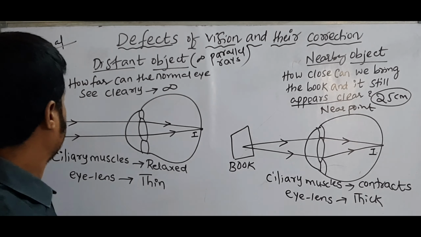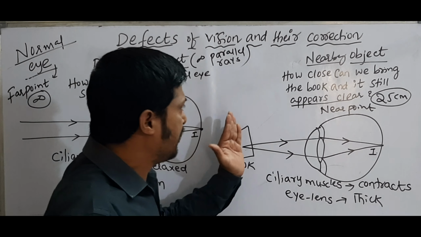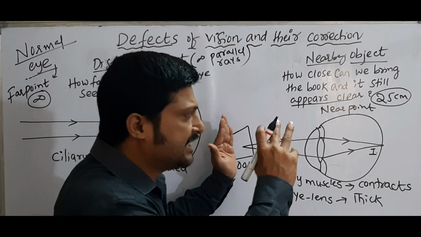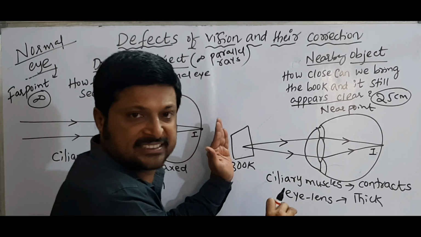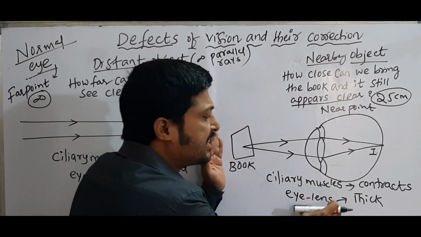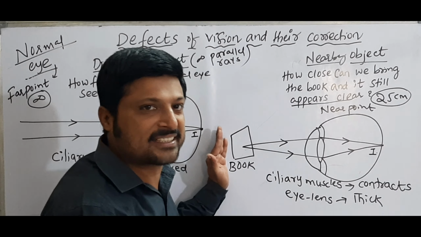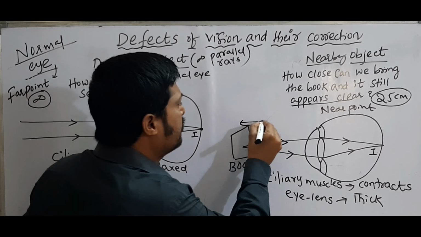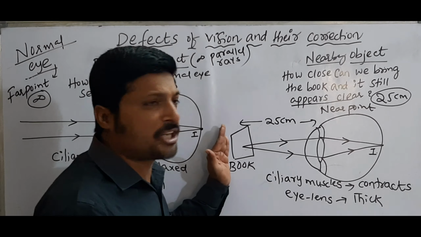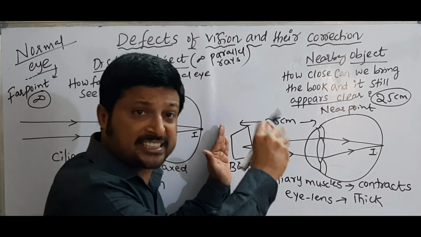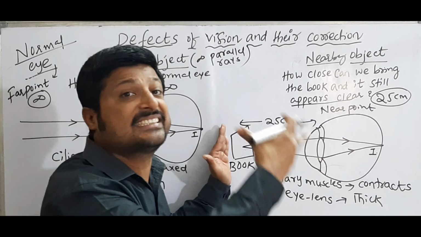While you are bringing the book close to your eye, the ciliary muscles contract to make the eye lens more thick. When the book is up to 25 centimeters, the ciliary muscles contract to make the eye lens thick.